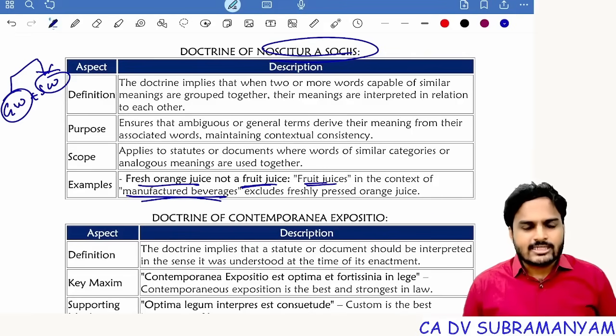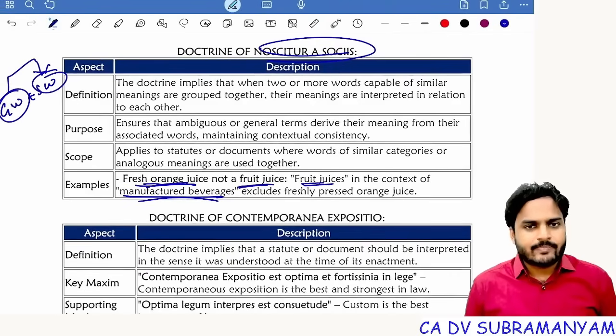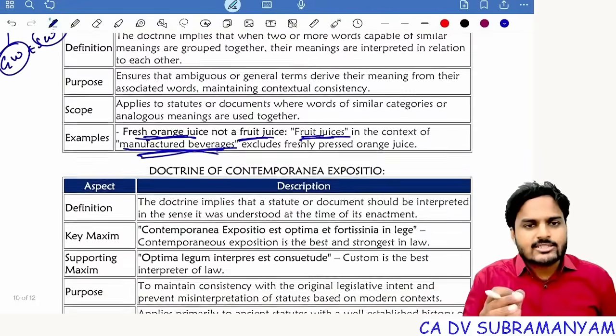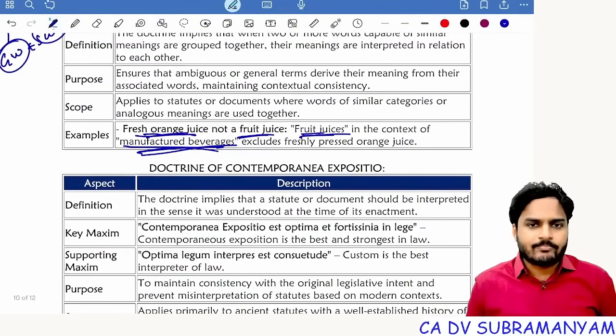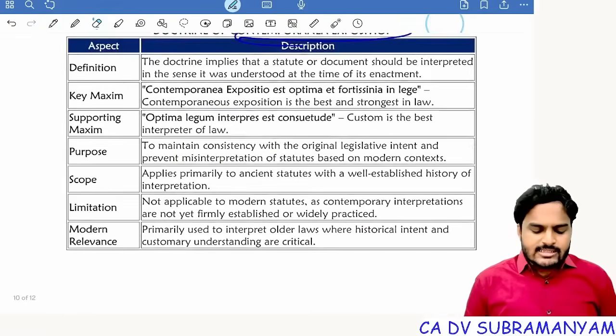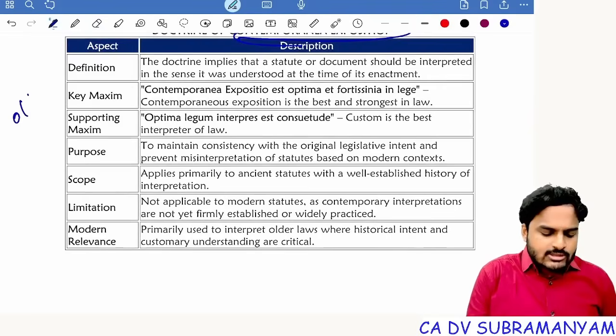So fruit juices excludes orange juices. So here fruit juices comes under the meaning of the term manufactured beverages. That will apply. Next one, contemporaneous expositio. Here, this is applicable only to the old laws. It's not applicable to modern laws. It is applicable to old laws.